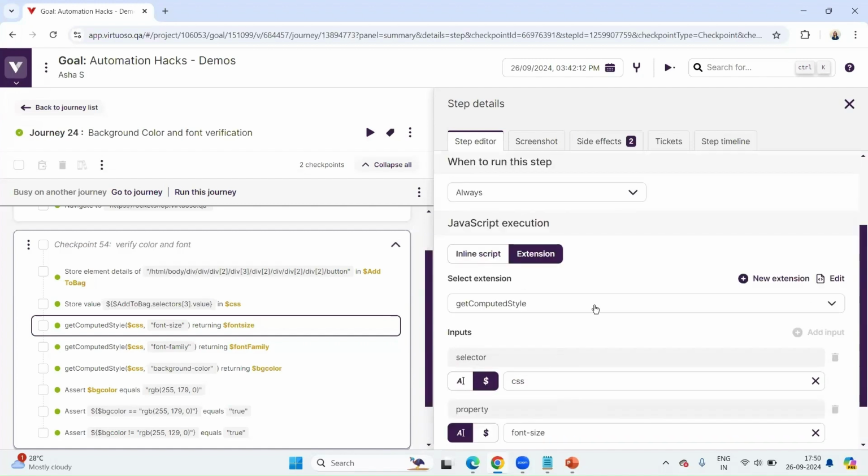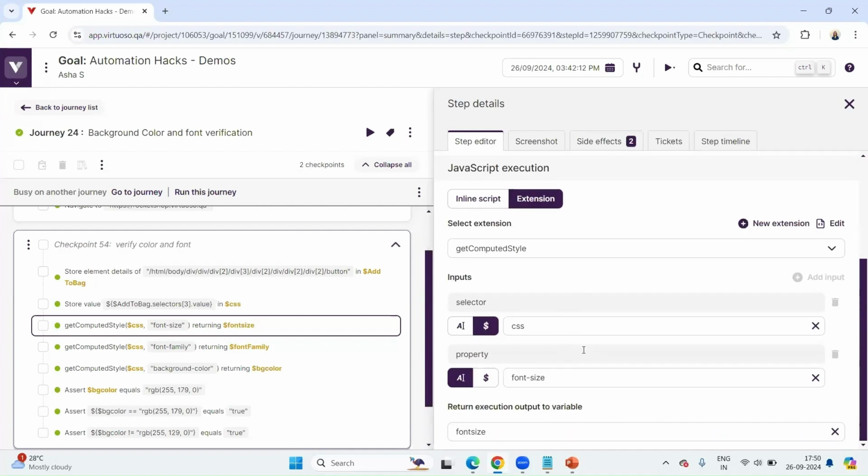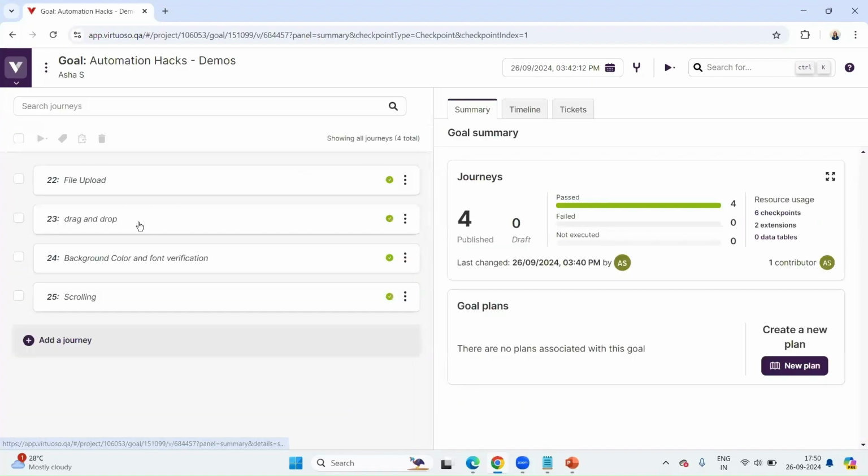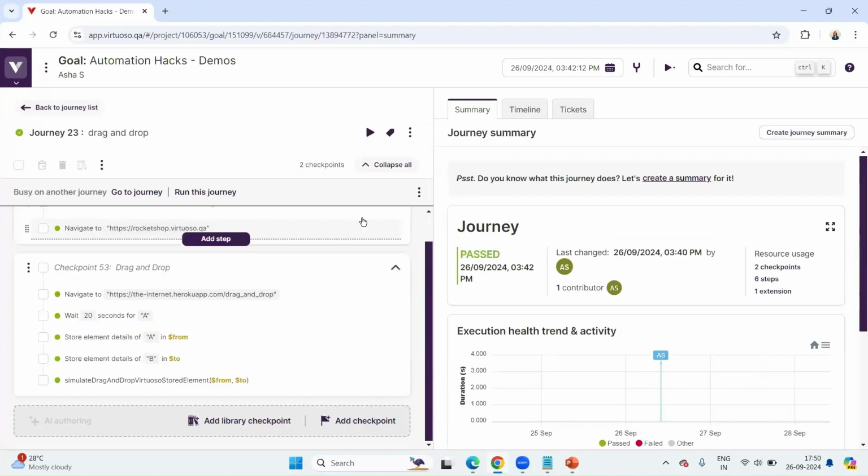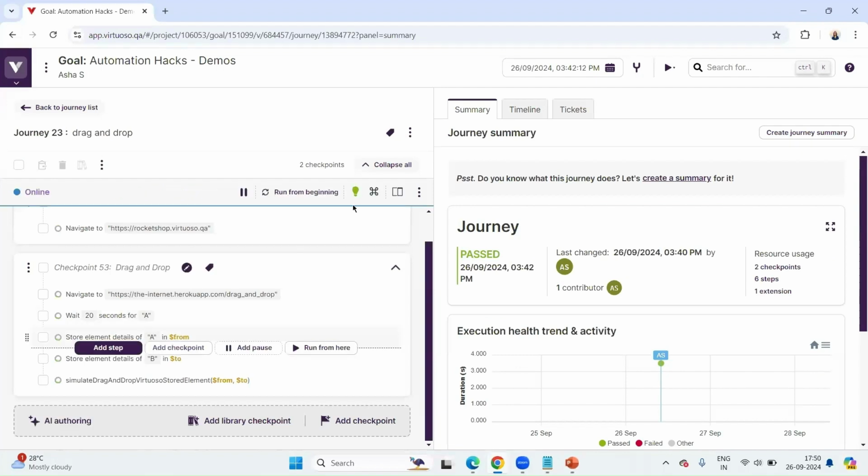Now, this is the extension that we already have, and we wouldn't need to do a lot for it. And not just saving the data in a variable, we can also do an assertion or subsequent operations after this. And I think I'm left with only drag and drop. So here, let me just quickly run this.